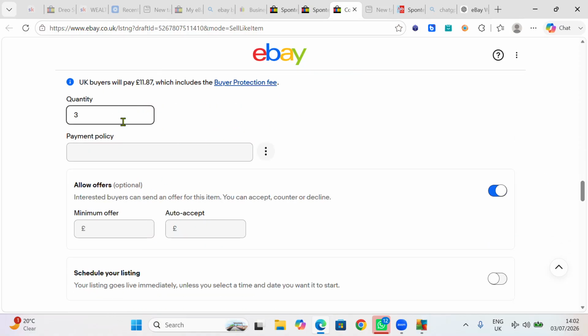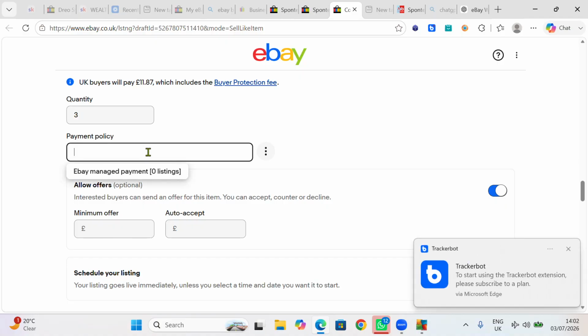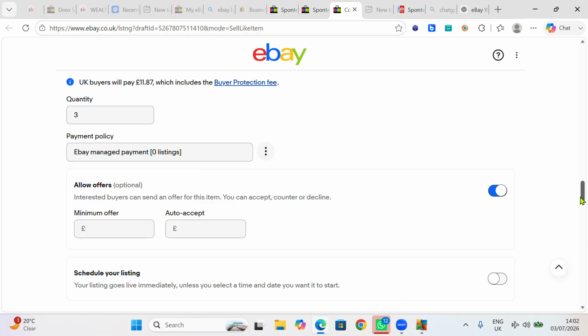Now, it's very important. Can you see they said payment policy? Do you remember the policy we set earlier? Now you have to click the box. You see, did you see what it brought? eBay managed payment. You click it because we have already set it up.